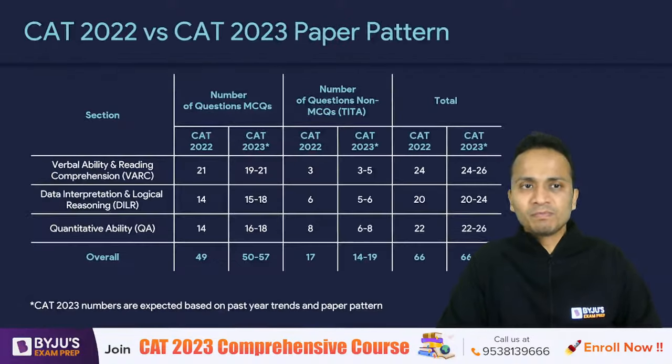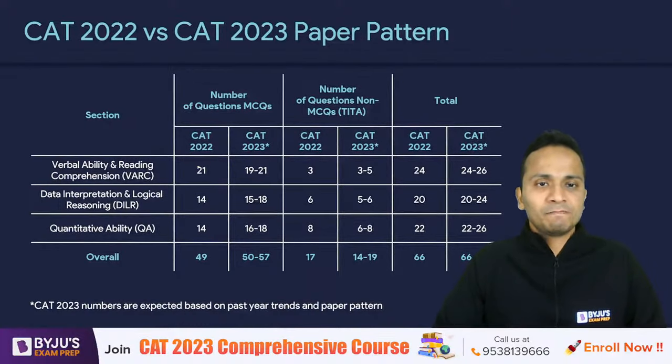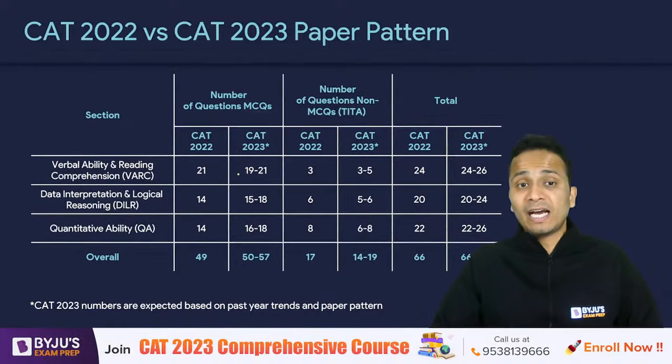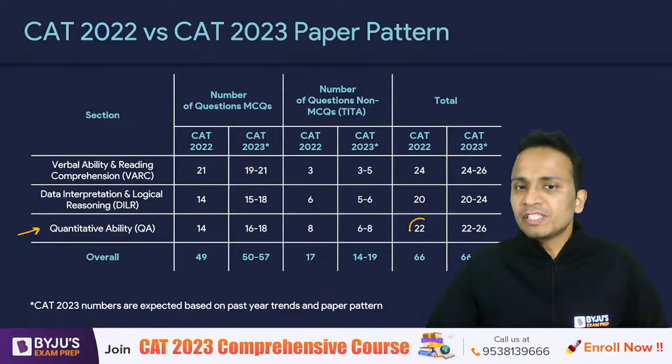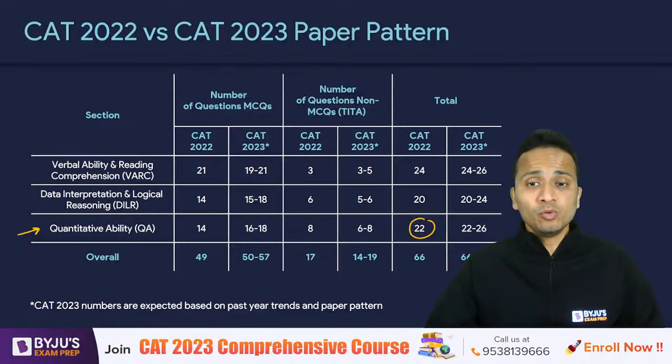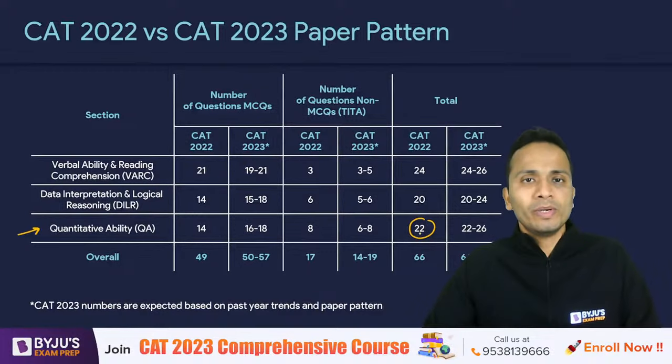So let's begin, first of all, with the expected paper pattern for CAT 2023. Obviously, this is an expected paper pattern, so don't think that whatever our predictions are, they are going to be true. If I talk about the QA section only, the total number of questions that we saw in the previous year paper, CAT 22, was 22 questions from the QA section.